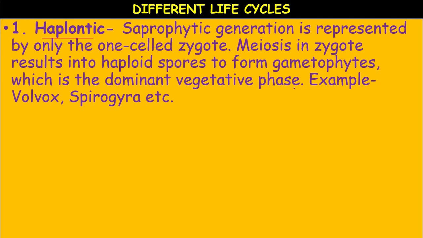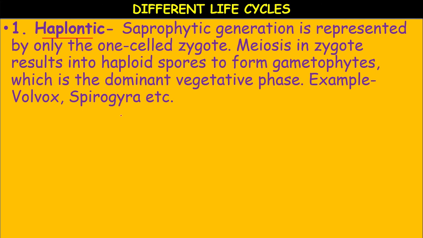So the gametophyte is the vegetative phase. For example, Volvox and Spirogyra show the haplontic life cycle. The sporophytic generation is represented only by the one-celled zygote. There are no free living sporophytes. Meiosis in the zygote results in the haploid spores. The haploid spores divide mitotically and form the gametophyte.